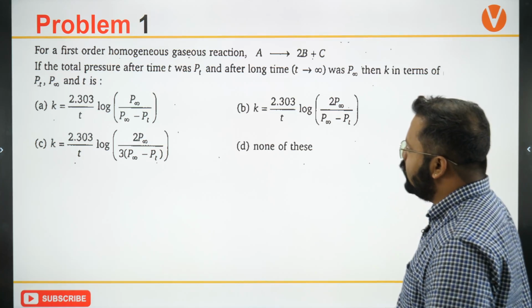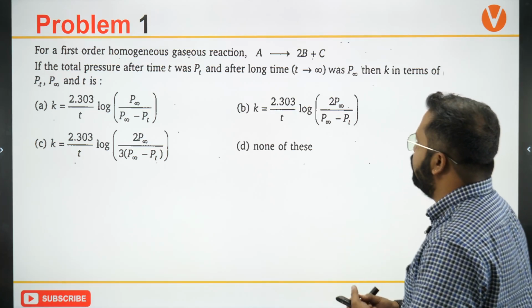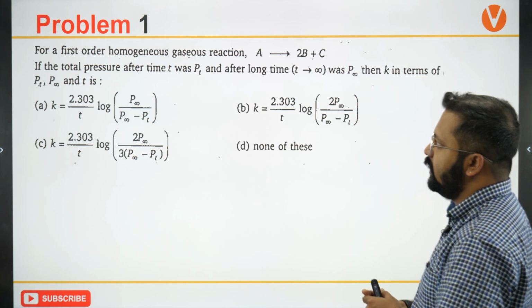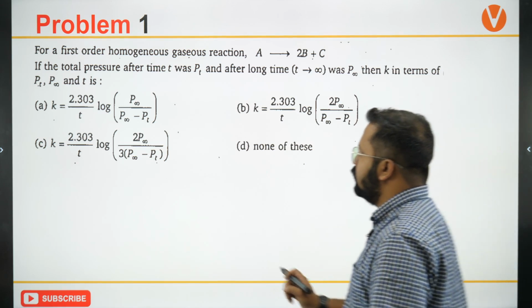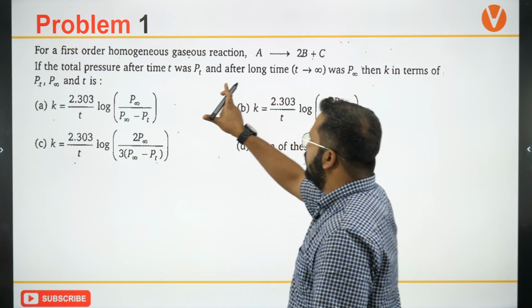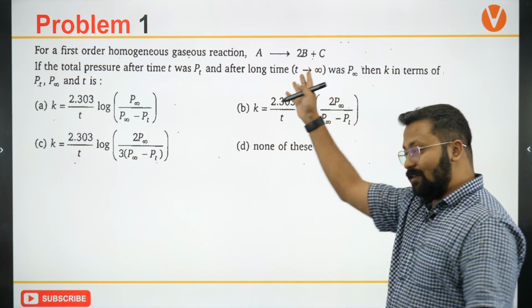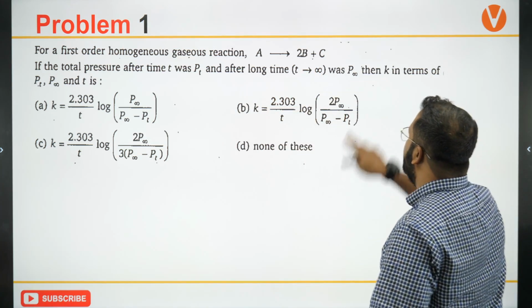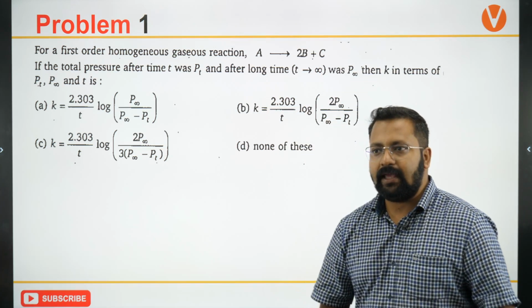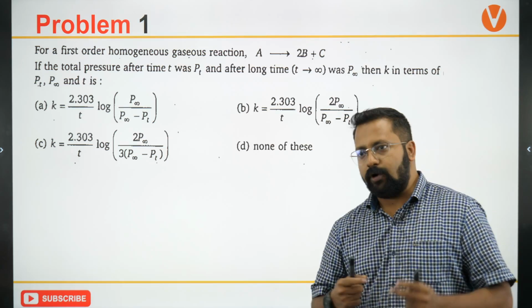So problem 1: for a first order homogeneous gaseous reaction, A changes to 2B plus C. If the total pressure after time t was Pt and after a long time, that is t infinity, is P infinity, then K in terms of Pt and P infinity would be.